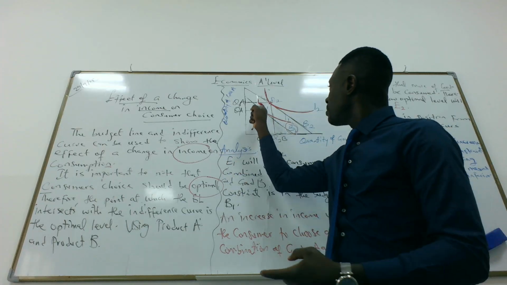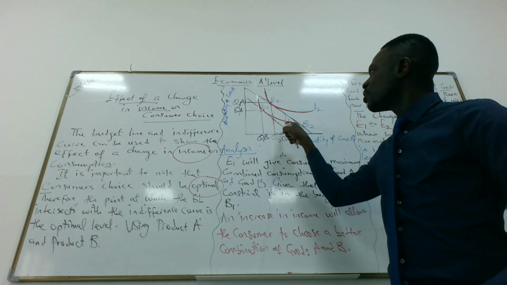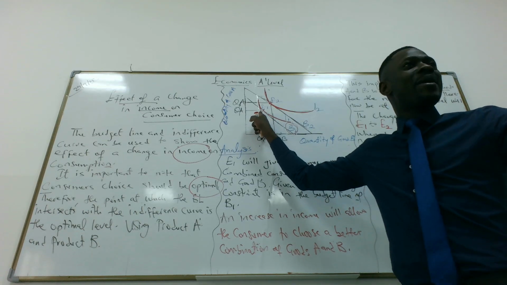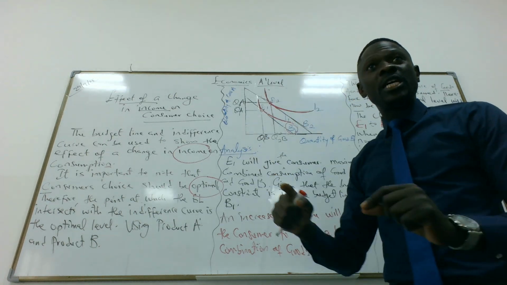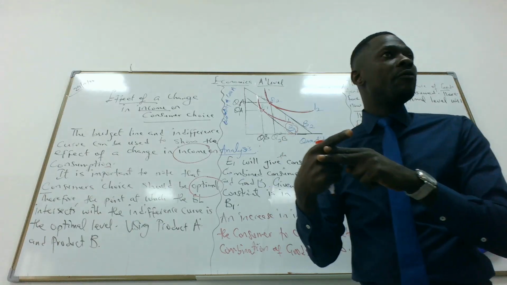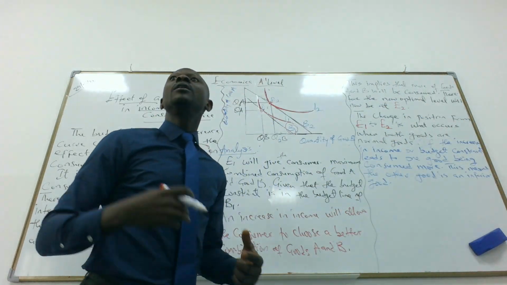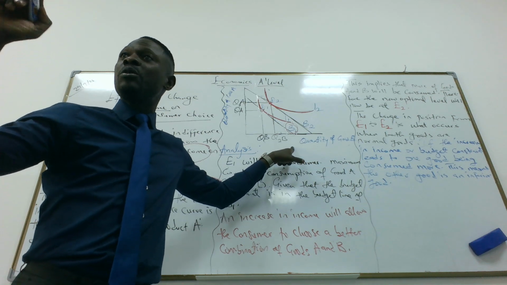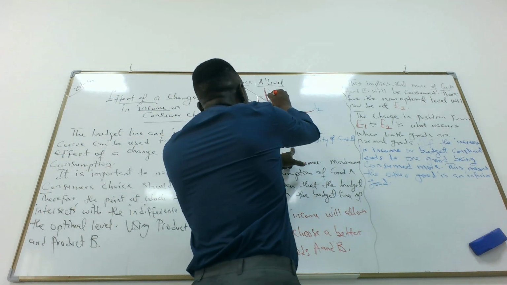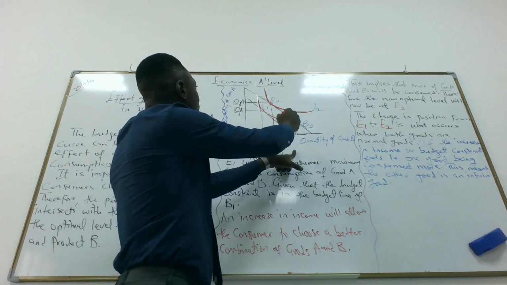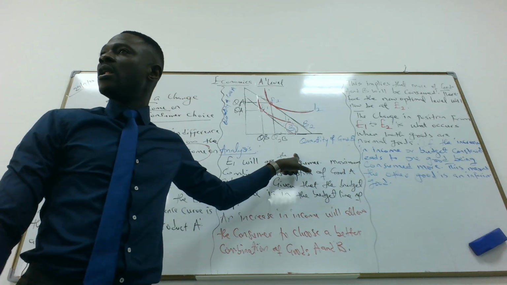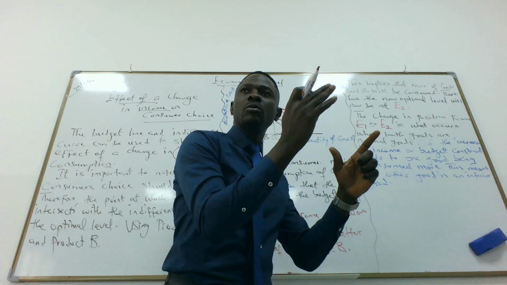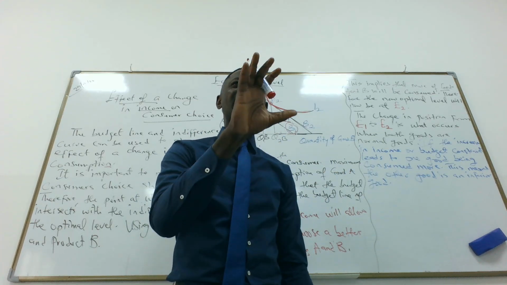Before now, your income is at this level, so you can't go further than this point. But now your income has increased. Because your income has increased, you have the ability to purchase more of good A and more of good B. So the optimal level will change too. Because you can now consume more than what you used to consume, the optimal level would rise to E2. That is the new optimal level, which simply means the consumer can now move from E1 to E2. That is the income effect.